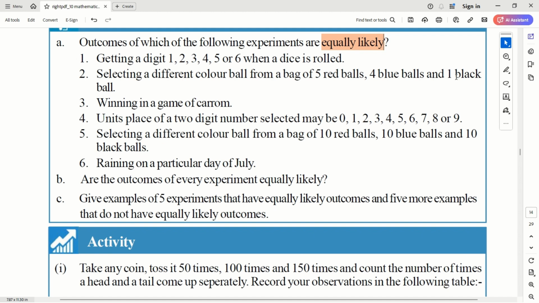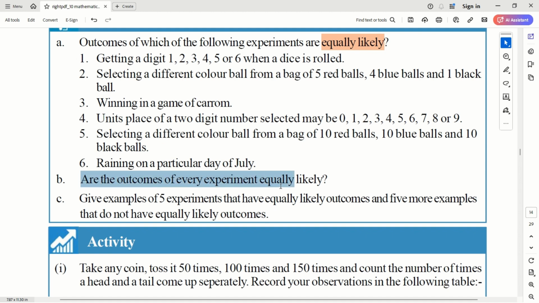And then raining on a particular day in July, this we cannot tell. This is basically our weather report. Most of it comes from the historical data. So from the historical data we tell, and we normally never see 50% or something. Either it is highly possible to rain or not possible, right? So definitely it is not equally likely, raining and not raining.